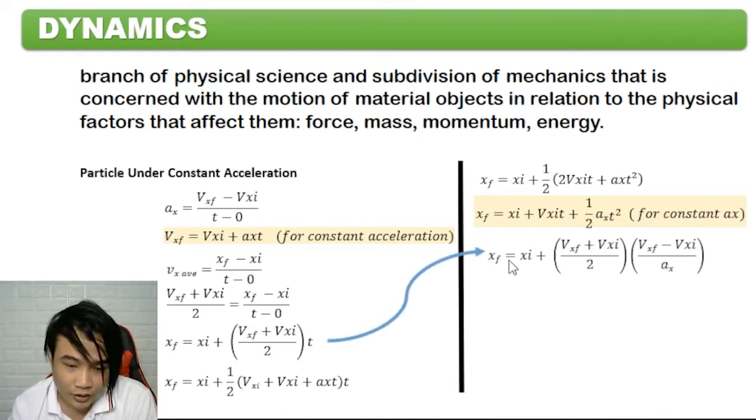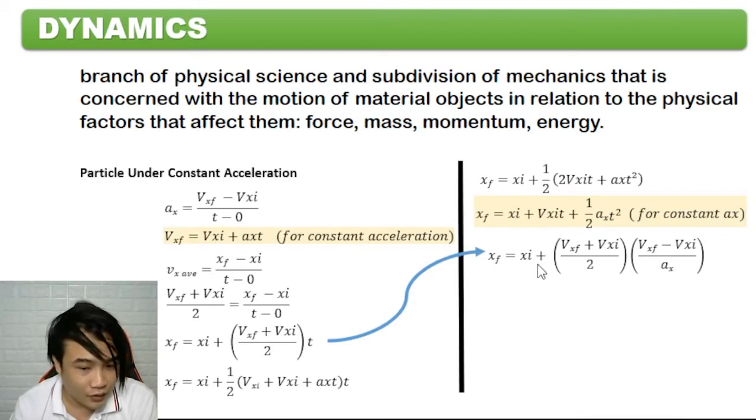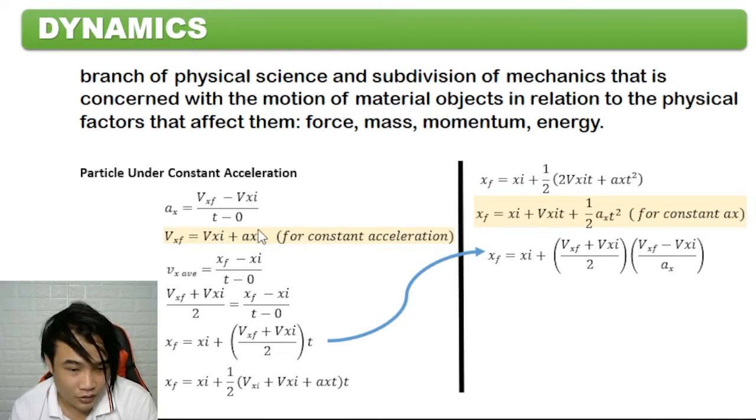So, we have here the equation Xf is equal to Xi plus, so this is the t. That t is Vxf plus Vxi divided by 2. Then, we took the t in terms of this one, so it became Vxf minus Vxi divided by Ax, since we solved in terms of t.